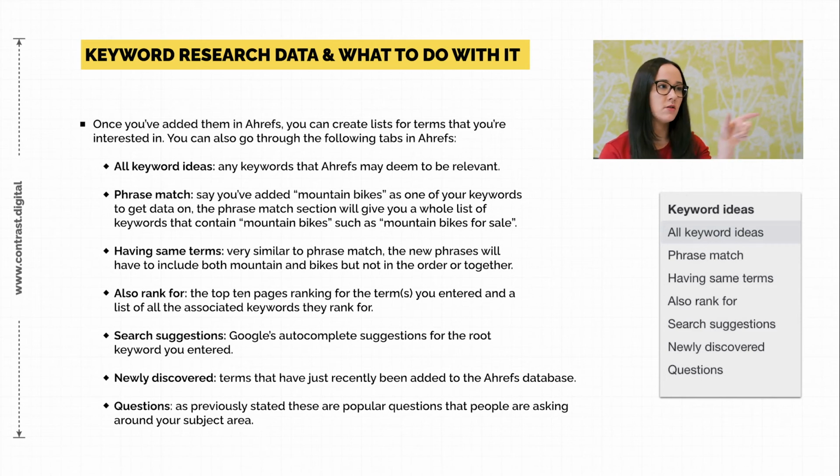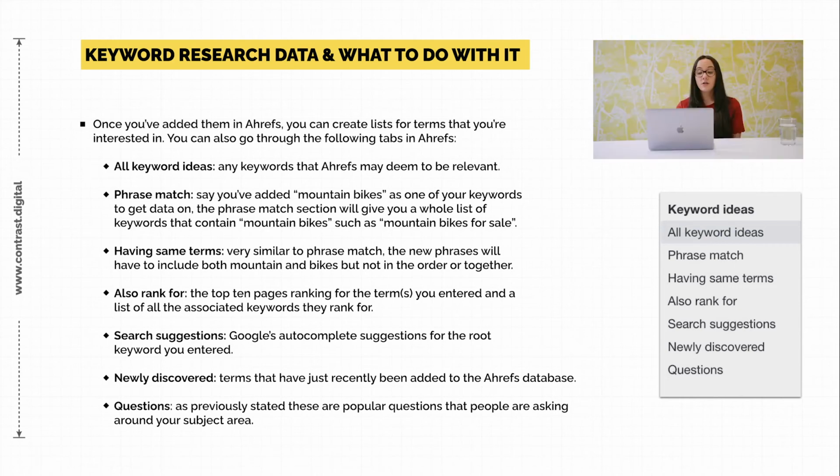So it could be free mountain bike or mountain bike saddle or whatever. As long as it contains mountain bike, it'll be in there. Having same terms, kind of like phrase match, but mountain and bike don't have to be in the same order. Also rank for, so this basically looks at websites that also are trying to rank for mountain bike, for example, and all of the other terms that they might be ranking for. Search suggestion, so this is all of Google's autocomplete stuff.